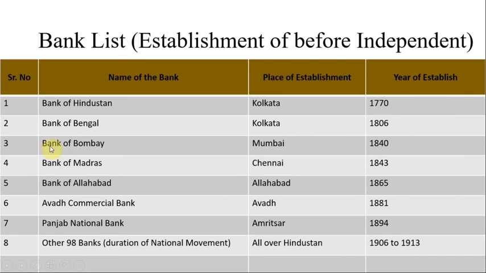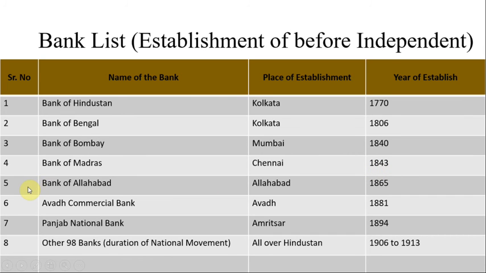The next bank is the Bank of Bombay, located in Mumbai, established in 1840. The next one is the Bank of Madras. This bank's headquarters is in Chennai, established in 1843.